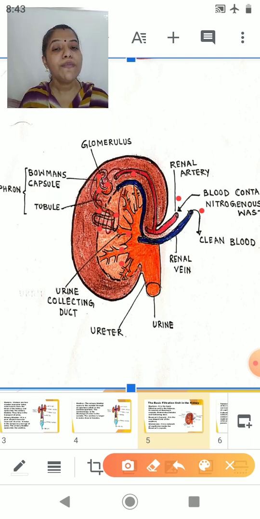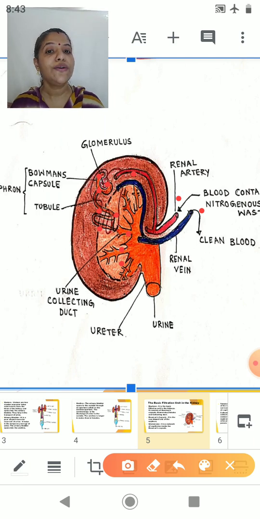Now after the Bowman's capsule, we have a long slender tube, and that is nothing but the tubular part of the nephron. The tubular part of the nephron is surrounded by a series of blood capillaries. The nephron finally opens into a urine collecting duct. The urine collecting duct in turn receives connections from many other nephrons.